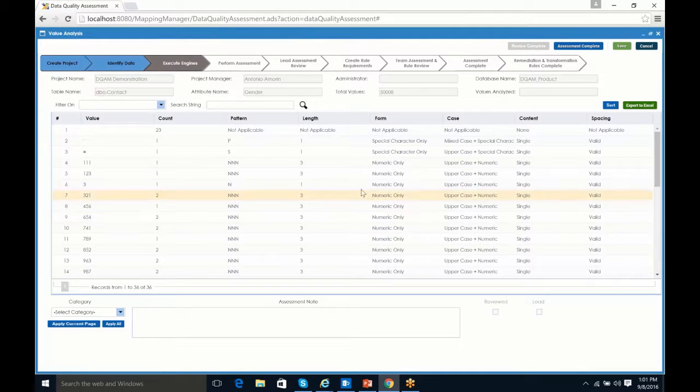Spacing is really because when you're analyzing data on a screen, it's hard to see when you have leading spaces, trailing spaces, or consecutive spaces. And again, the idea is that you can use the spacing to help shortcut that identification. It's not going to make a lot of sense for gender, but I'll show you that specifically when we look at the first name.